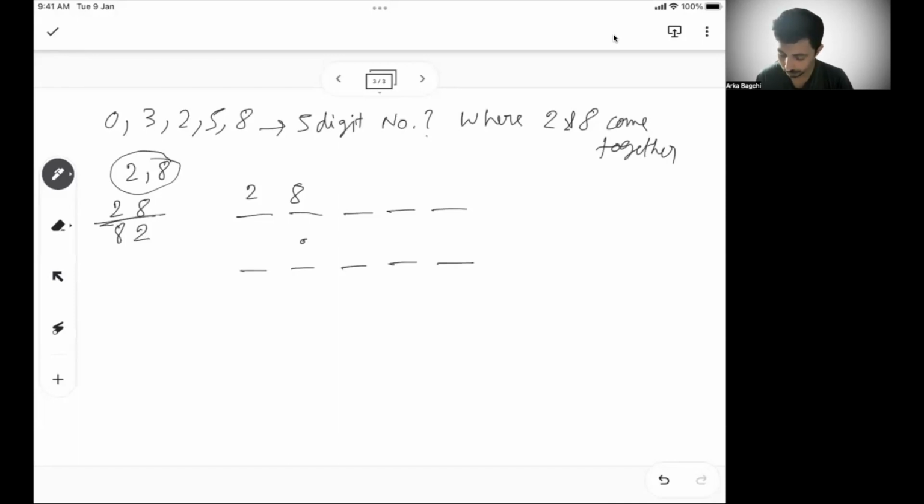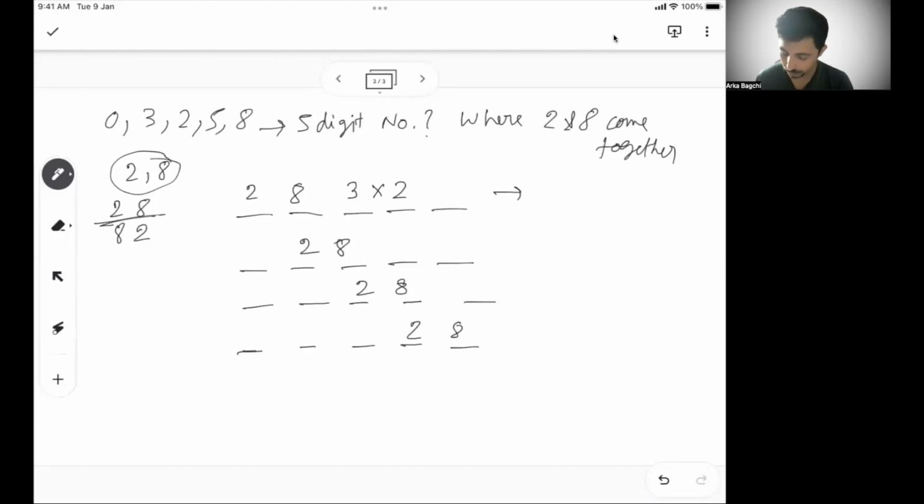What are the other scenarios? They will be in the second place. Or what are the other scenarios? They will be in the third place, starting from third place. So first, second place, second, third place, third, fourth place, or the last possibility when they are in the last two places. Okay. So these are the four scenarios when 2, 8 will come together. Now, if 2 and 8 are coming together, in the first scenario, you will have the third place to be filled in three ways because 3, 5, and 0 are left.